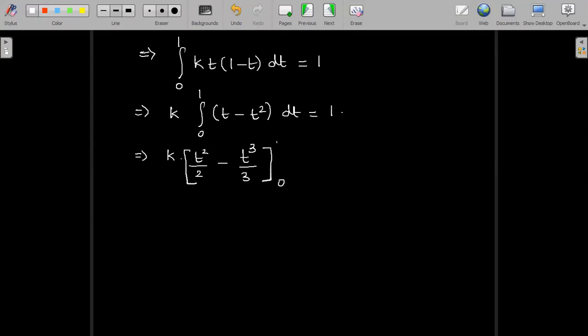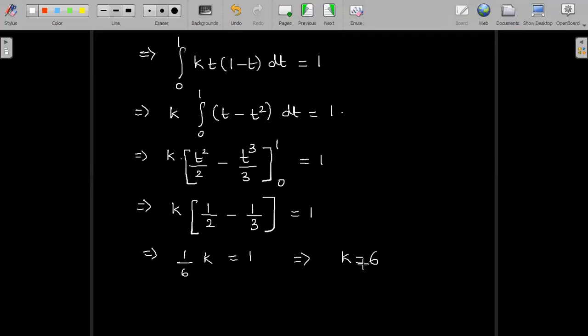Both these expressions between the range 0 to 1 we have to integrate. So that gives us k into, observe only the upper limit is applicable, the lower limit is 0. When t is 0, both the terms at the lower limit go to 0. So I have 1 by 2 minus 1 by 3, t is 1 in both the cases. So this gives us 1 by 6 into k equal to 1, or k value is equal to 6, which was the first part of the problem for us.